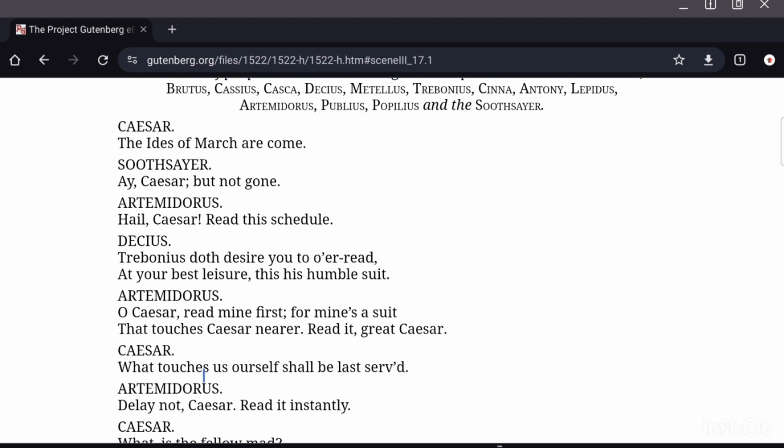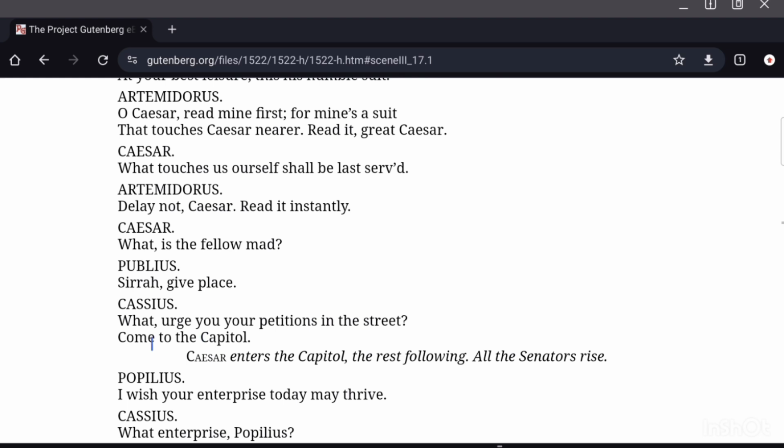Caesar says, "What touches us ourselves shall be last served." So something that is of our personal interest, something that concerns us individually, must be looked at last. First priority is others, the general public. Artemidorus says, "Delay not, Caesar, read it instantly." So he is persisting.